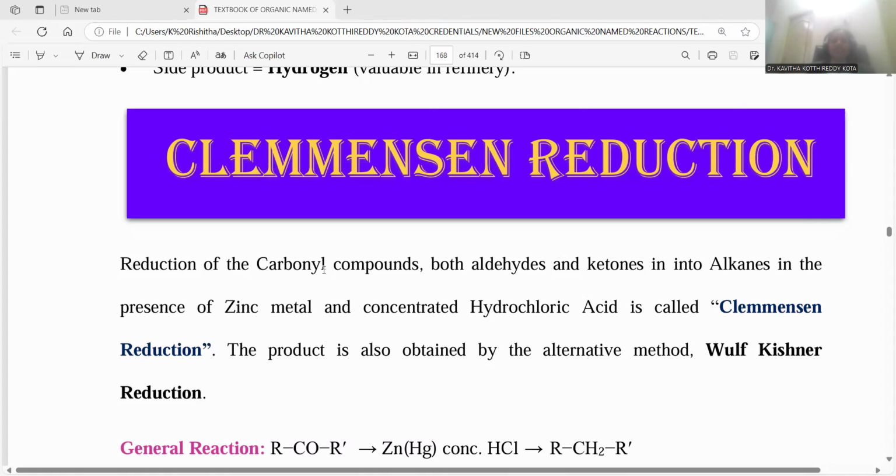Now the session is regarding the Clemmensen reduction. Clemmensen reduction is part of organic named reactions.